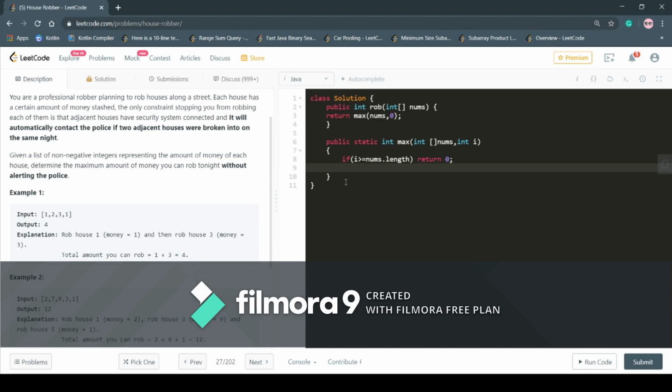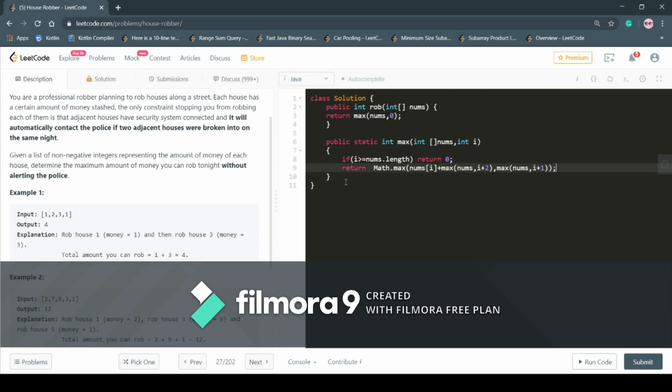Now let's try to code the recursive pattern that I have talked about and explained in great detail. We should return the maximum amount of money that we can rob. Suppose when we are robbing a house at index i, let's take its money and add the money we have just robbed to the money that we can rob from the i plus 2 houses. Or when we leave the house at index i, calculate the maximum amount of money that we can rob from the i plus 1 houses.